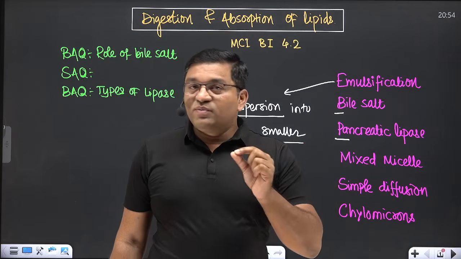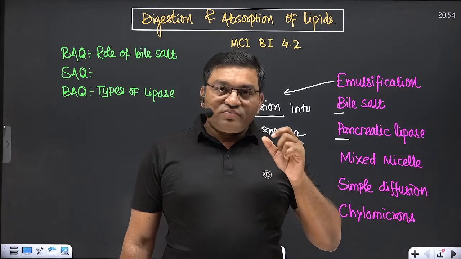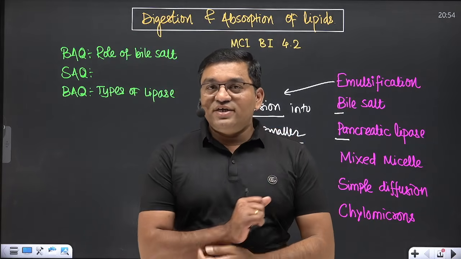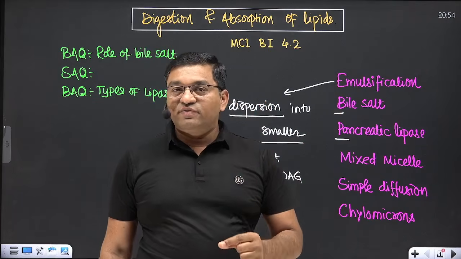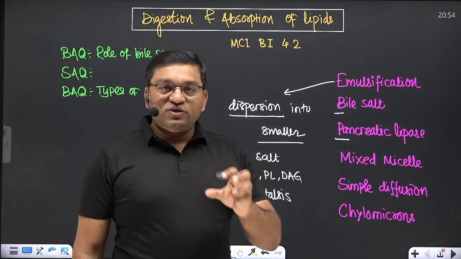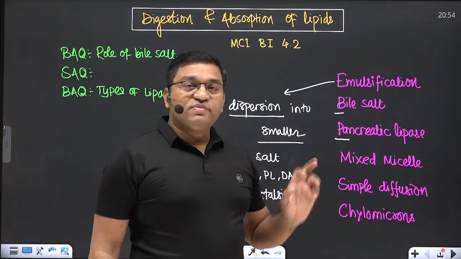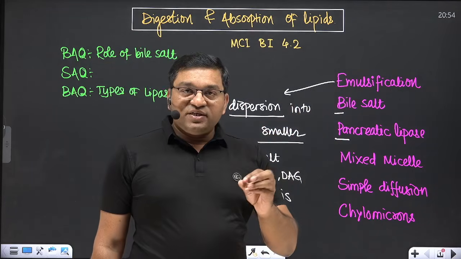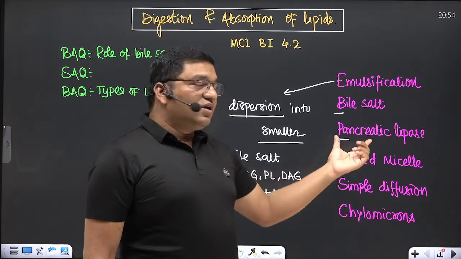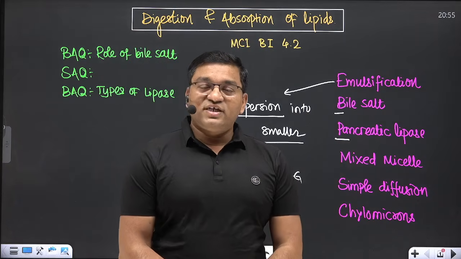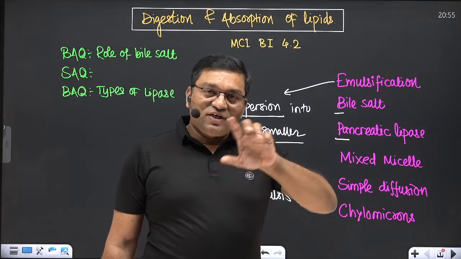Bile salts are the sodium and potassium salts of glycocholate, taurocholate, glycochenodeoxycholate, and taurochenodeoxycholate. These are the bile salts. They reduce the surface tension, convert the lipids into smaller particles, which helps in emulsification and in mixed micelle formation. Pancreatic lipase specifically cleaves the C1 and C3 of the triacylglycerol and converts it into monoacylglycerol and free fatty acids. In the mixed micelle, the bile salt is at the periphery